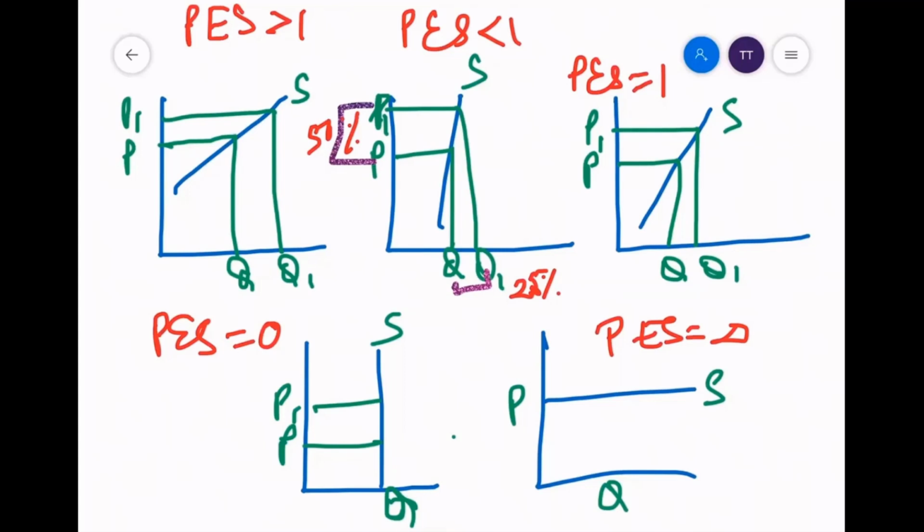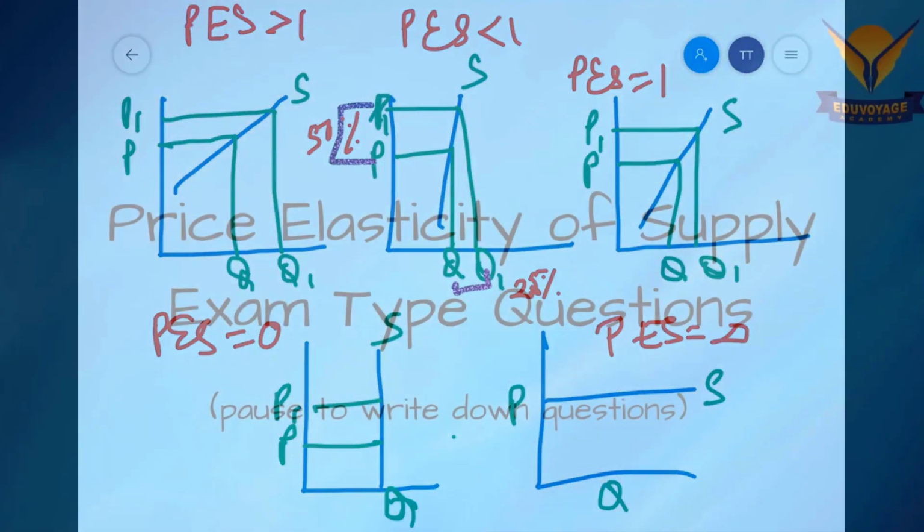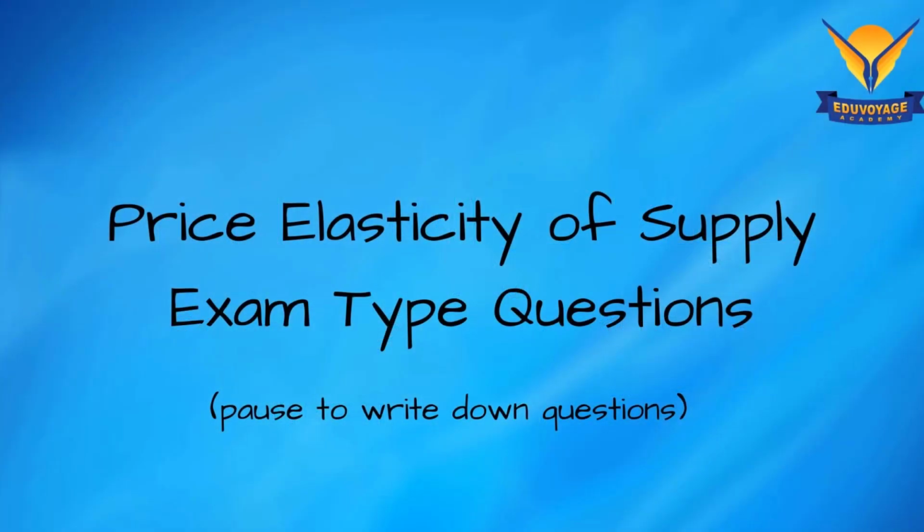And PES is equal to infinity. This is perfectly elastic supply. So supply keeps on increasing at the same price. So the last two are theoretical. What is relevant is the first two in our case. So let me take you through some questions now.